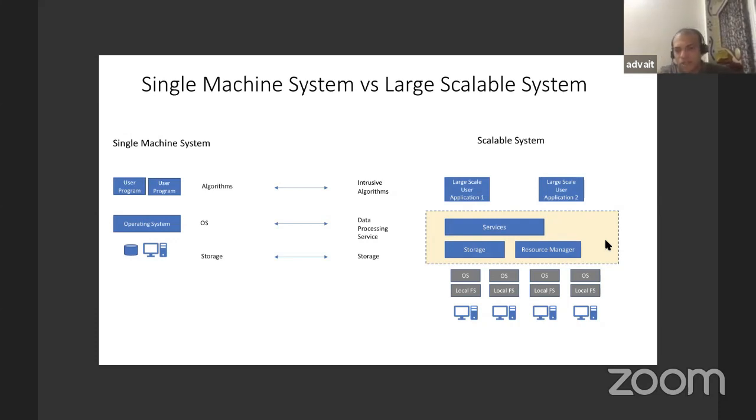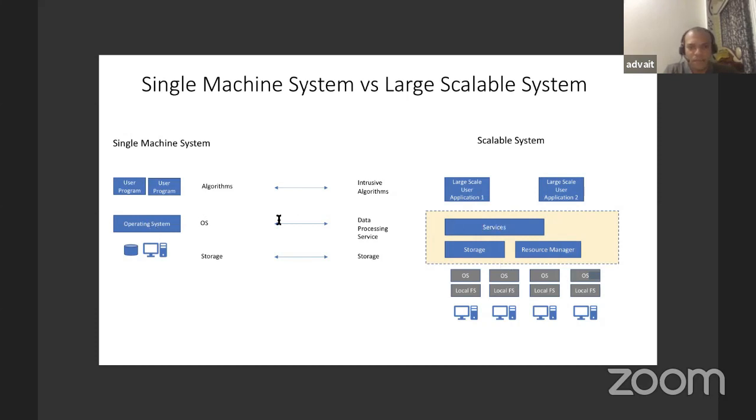So coming back to the horizontal scaling, if you see this at the bottom of my right hand side here, this is OS and local file system, and this is a computer, and you attach several computers here, and it acts as a basis for the upper layer. And this upper layer has storage, resource manager, services, and these are designed to work on top of these 4 smaller systems.